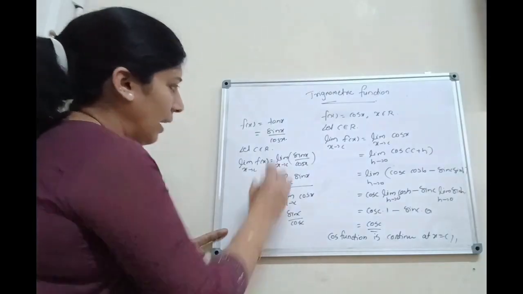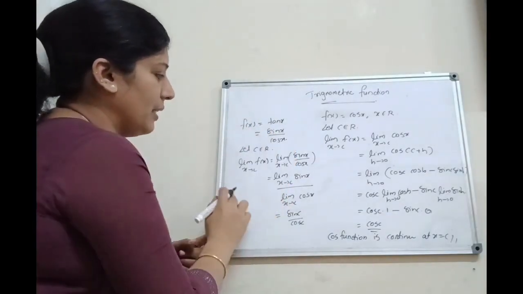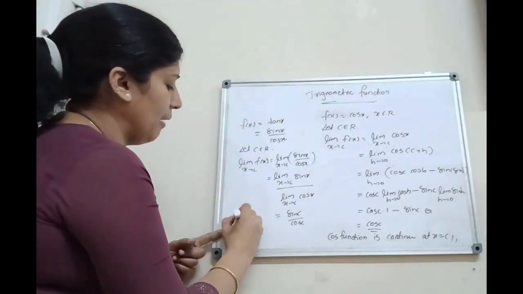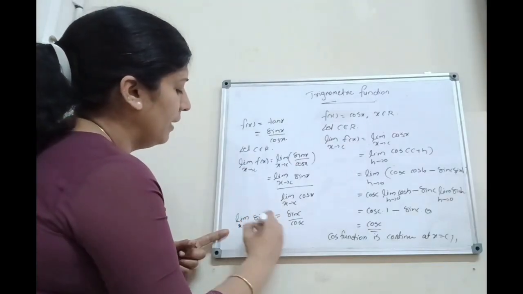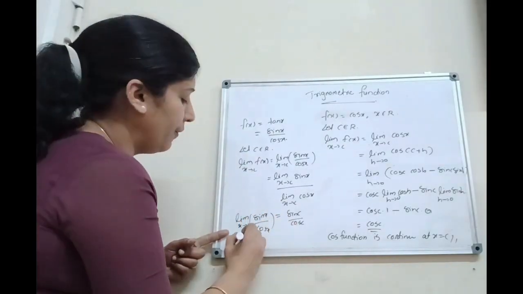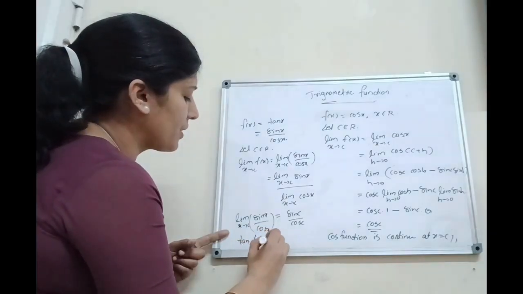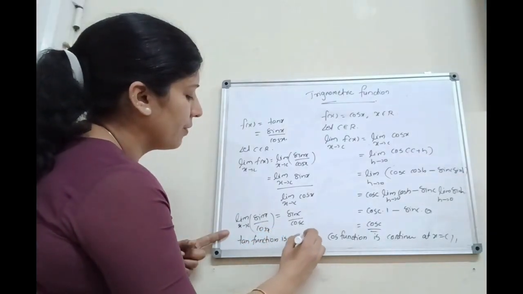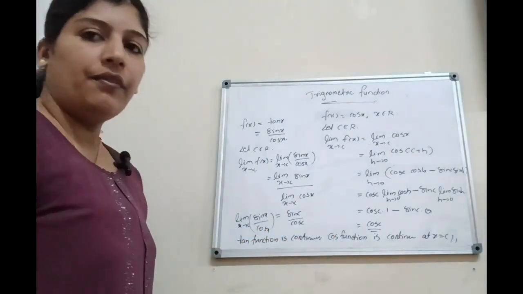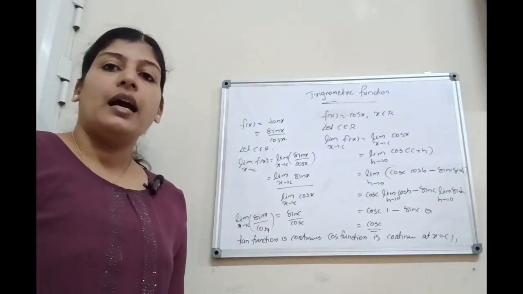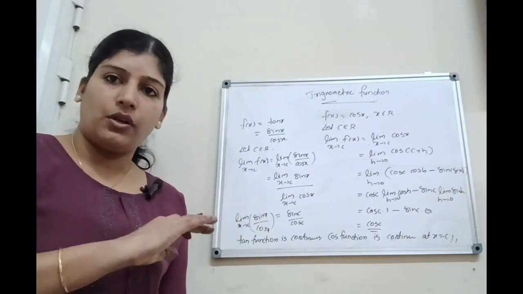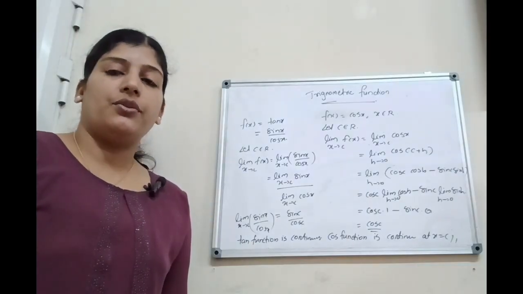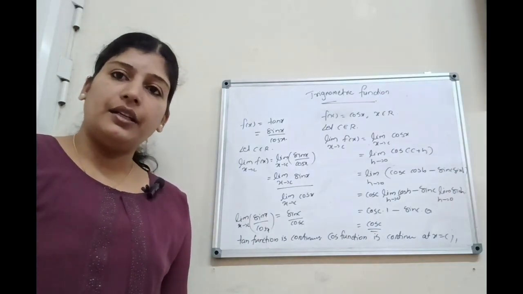That means f of x equal to sin x by cos x. That is limit x tends to c f of x. What is f of x? Limit x tends to c sin x by cos x equal to what? Sin c by cos c. Therefore, tan function is continuous. In the same manner, we can prove cot function is continuous, and the reciprocal function of sine, that is cosec function, is continuous, and the reciprocal of cos, that is sec function, is also continuous. Therefore, trigonometric functions are continuous functions.